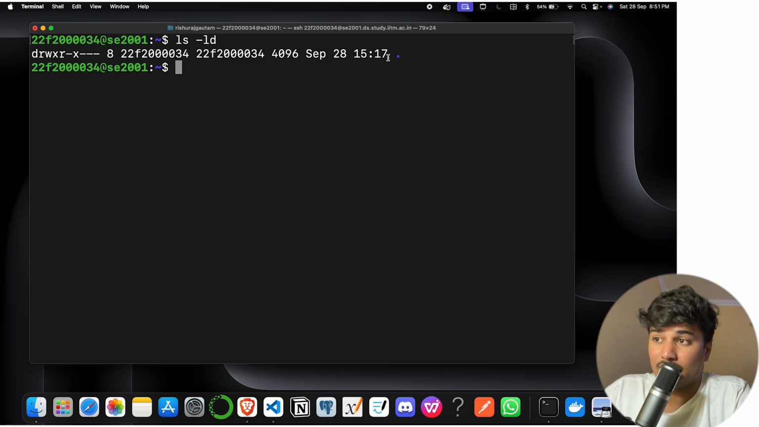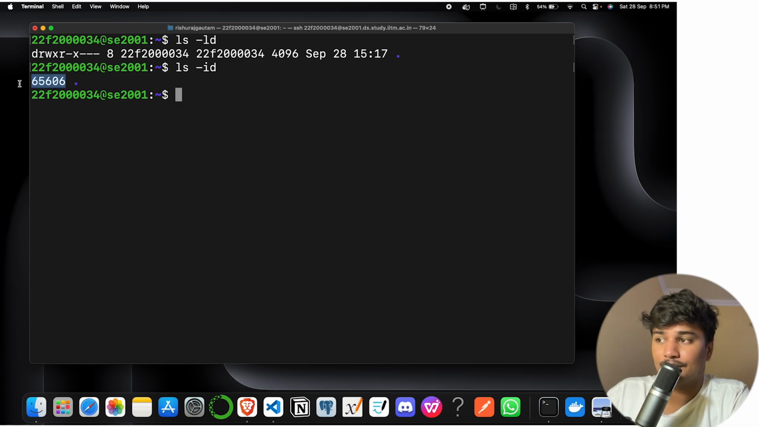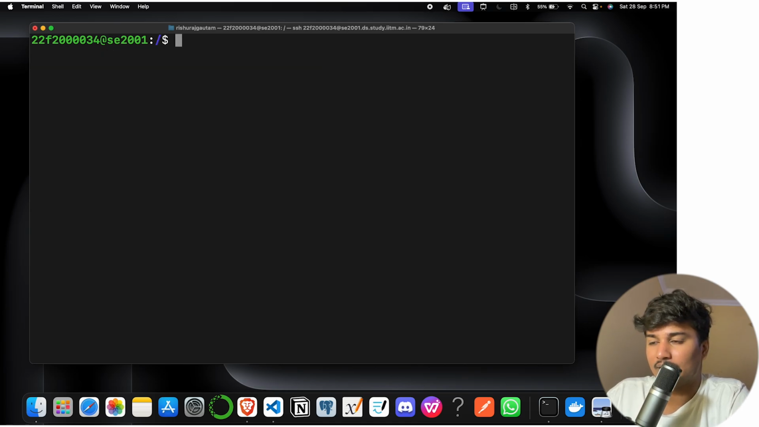But now I am getting the permission string of this particular dot. Okay, so d is not used solely, it is used with some other command. Then ls -id I can do. So you can see I am getting this inode, and let me just go back to this particular directory so that you can understand better.